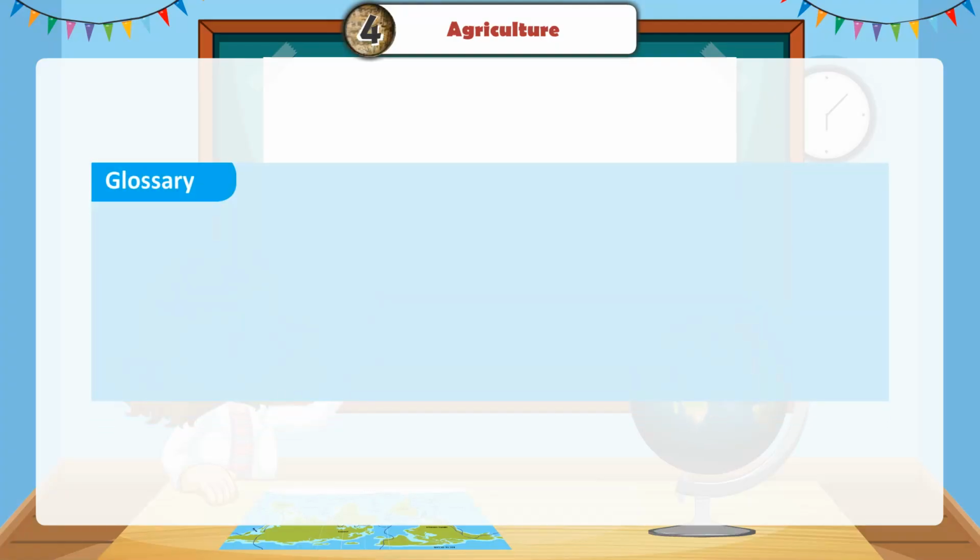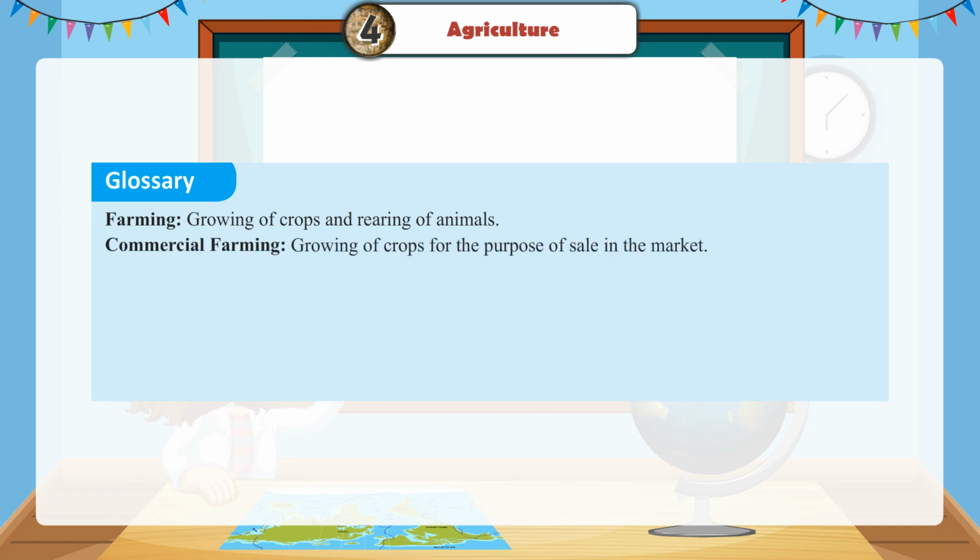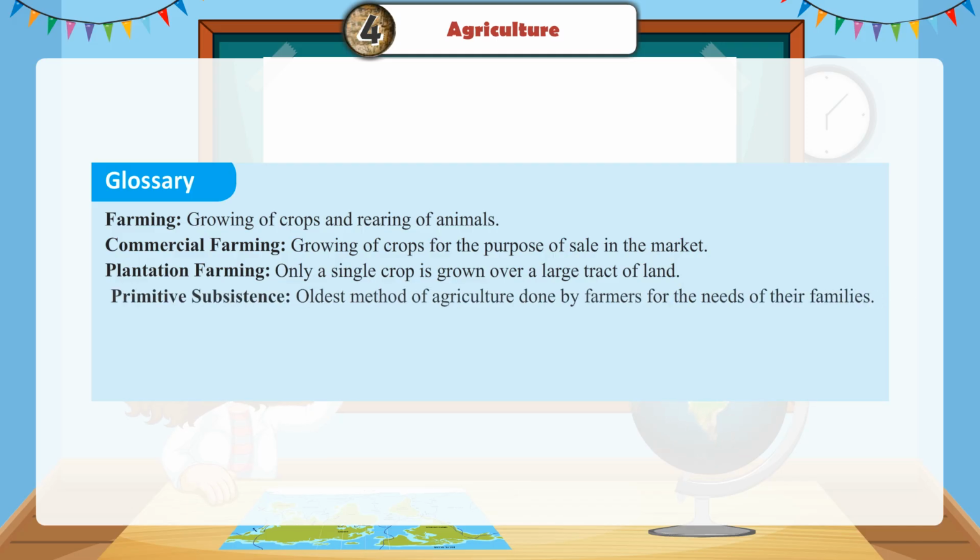Glossary: Farming, growing of crops and rearing of animals. Commercial farming, growing of crops for the purpose of sale in the market. Plantation farming, only a single crop is grown over a large tract of land.